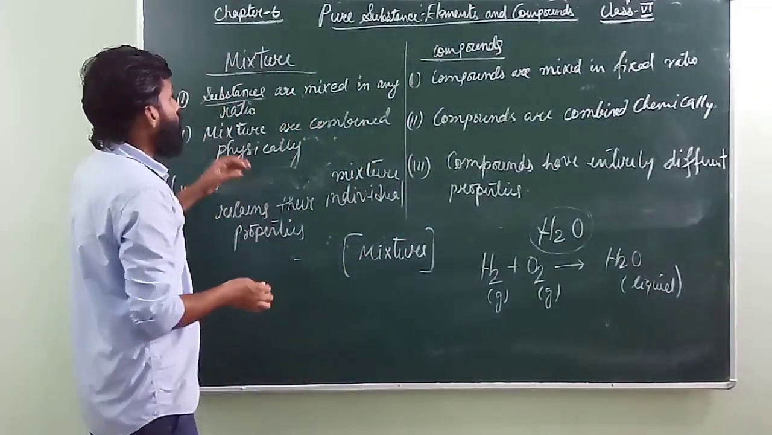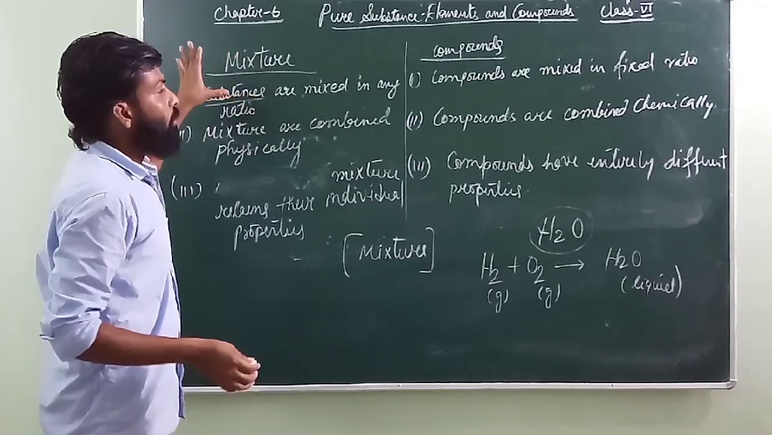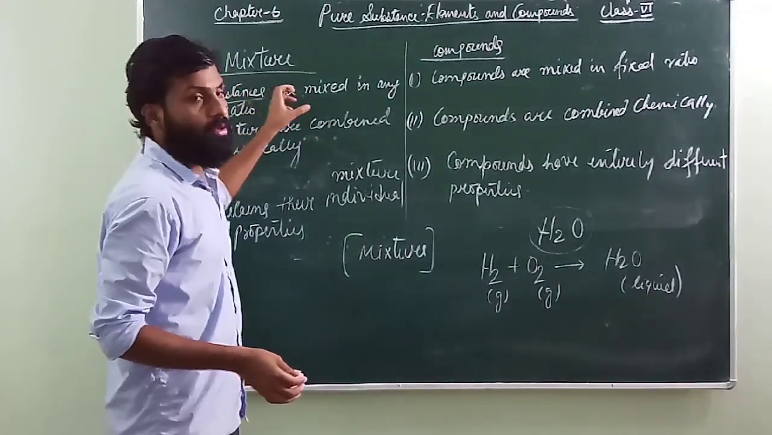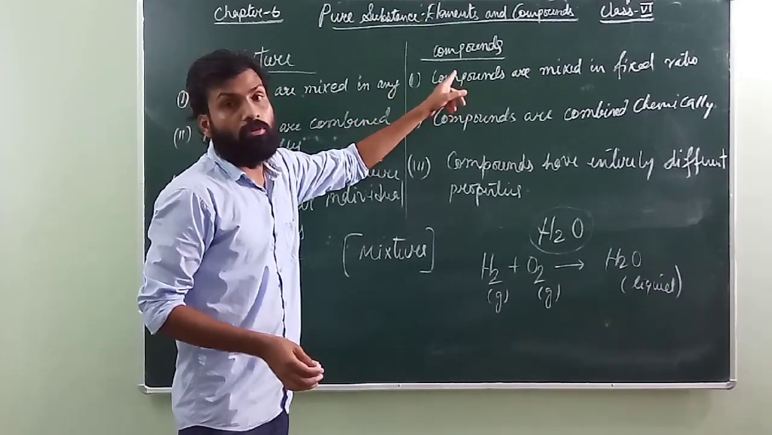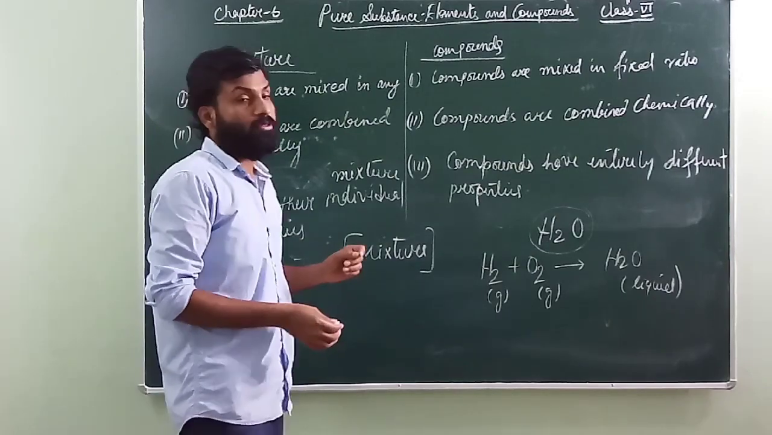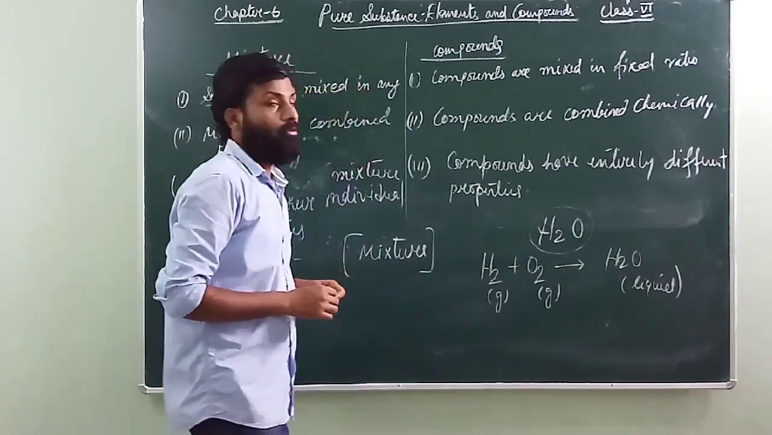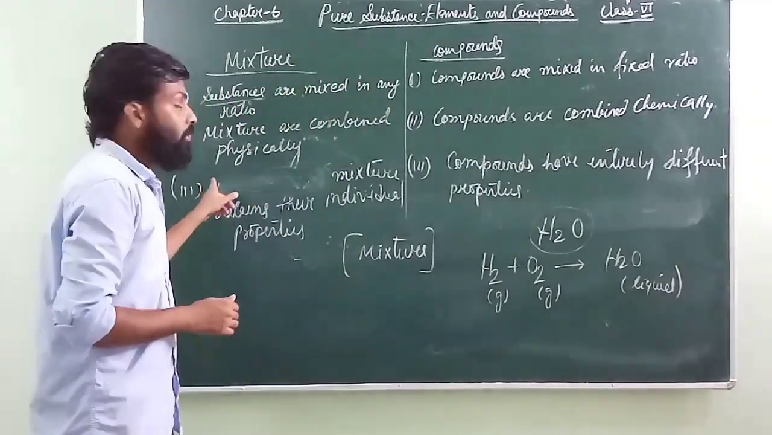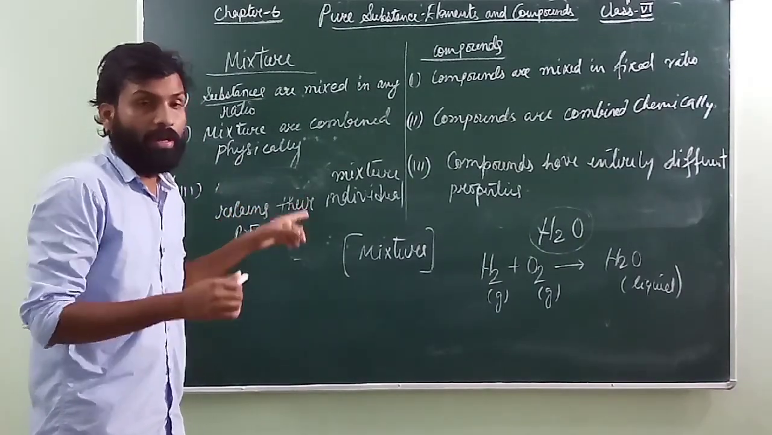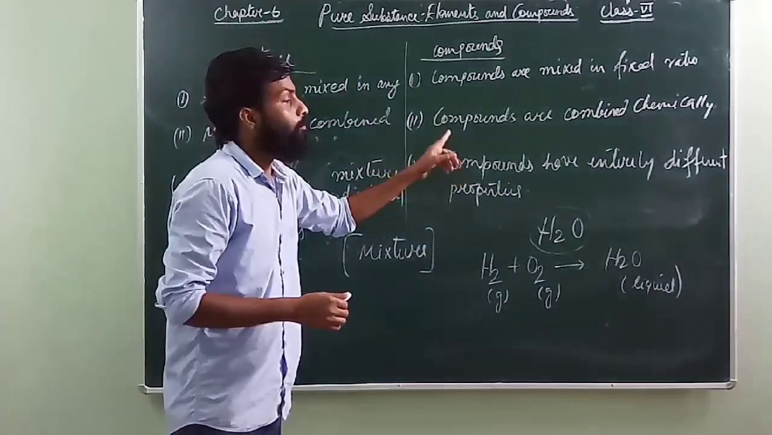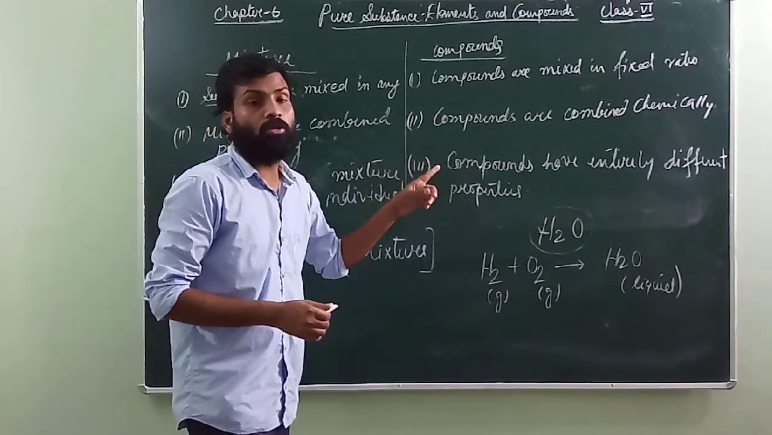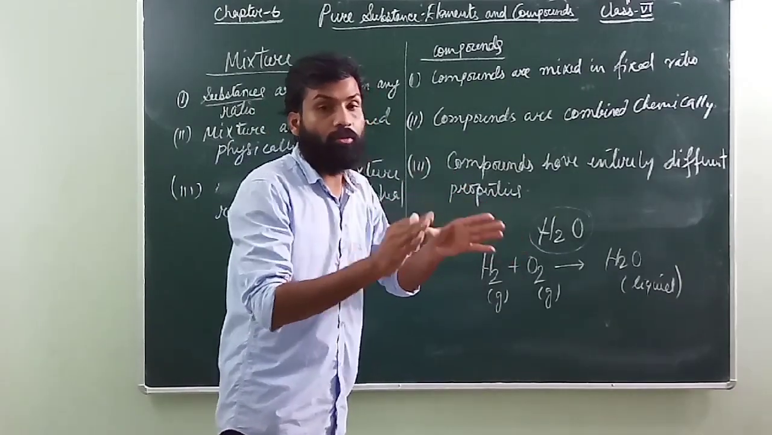So what you get from here is that substances in a mixture can be mixed in any ratio, but in a compound they have to be in a fixed ratio. For making a mixture you require only a physical process, but for making a compound you require a chemical process. The mixture retains all the properties of the substances added, but the compound formed by mixing elements or substances is totally different from before.